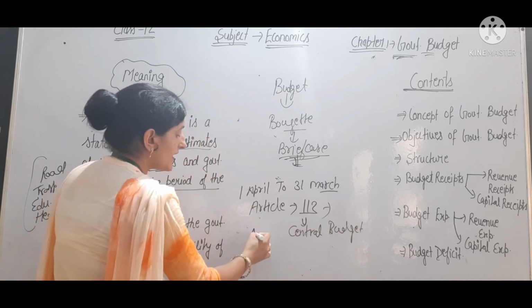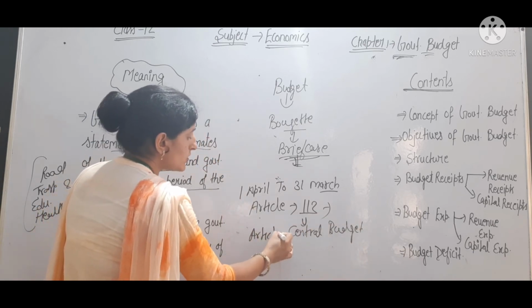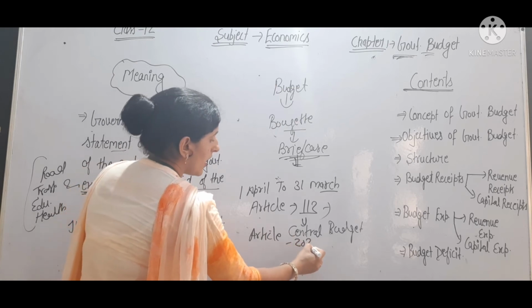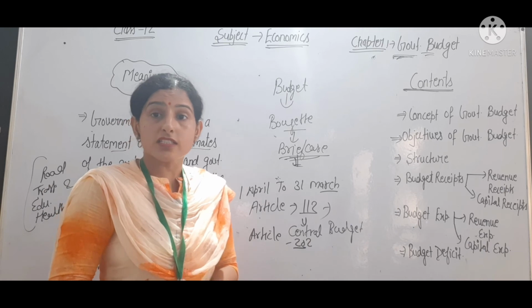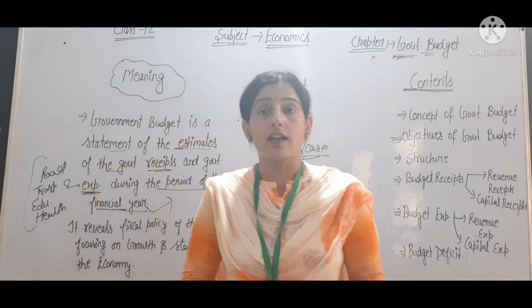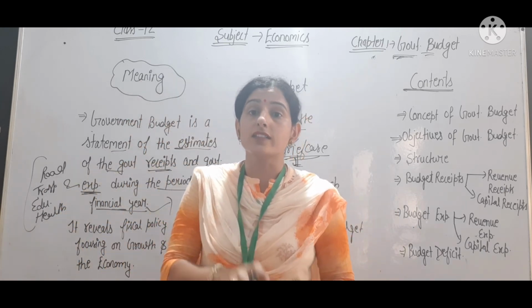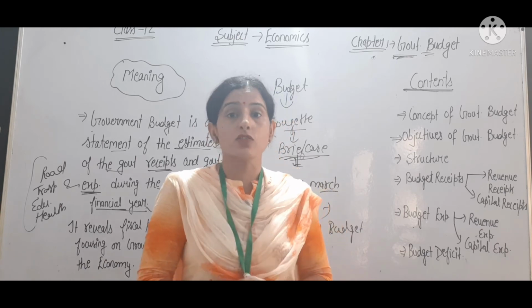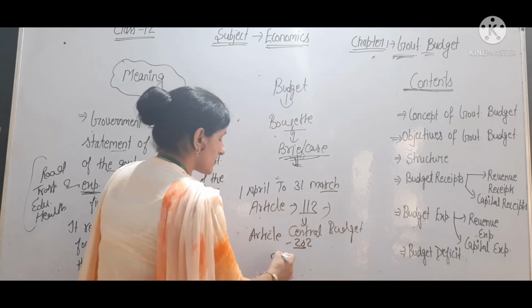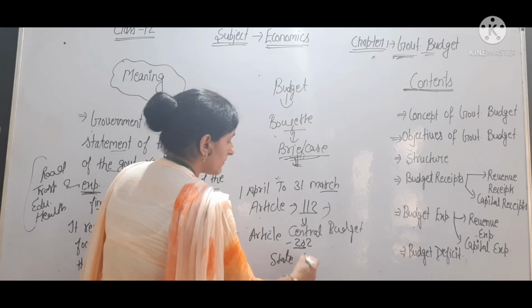And Article 202 requires that every state government should prepare a statement of the concerned state's expenditure and revenue. So that is called the state budget.